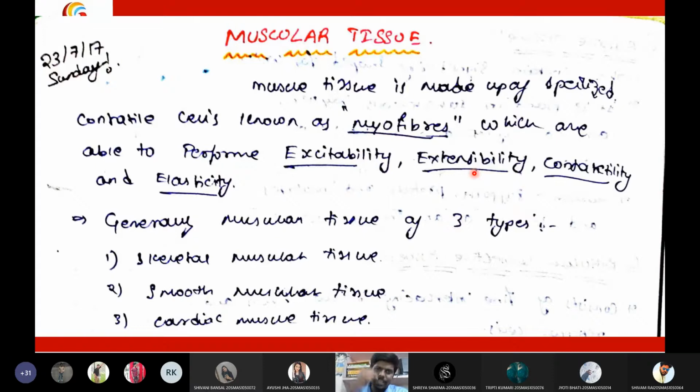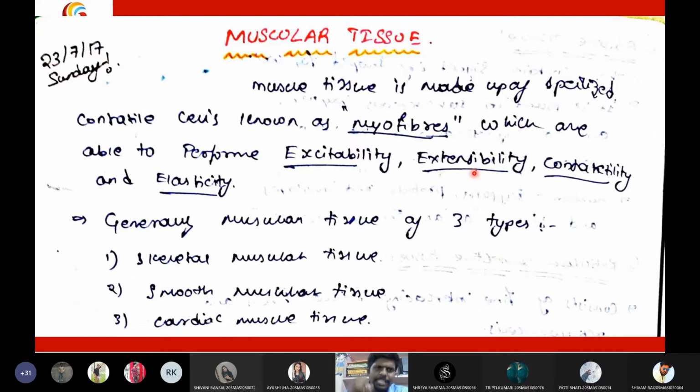Then after extending, the muscles also have the property of contracting. So I can remove my hand like this, and I can also hold my fist. When I'm holding my fist, the muscles are contracted. When it is like this, it is relaxed. Or I can also say extended, contracted. So these are the other two important properties of muscles: extensibility and contractility.